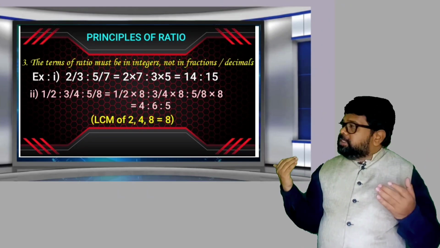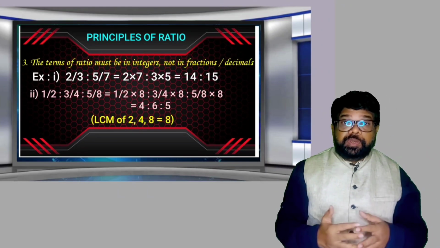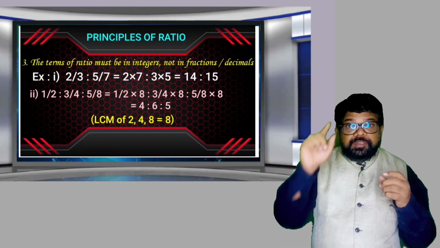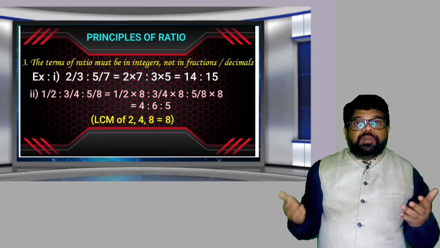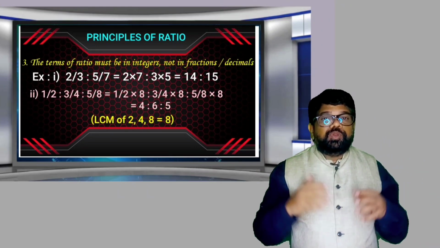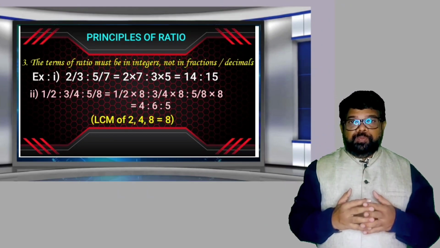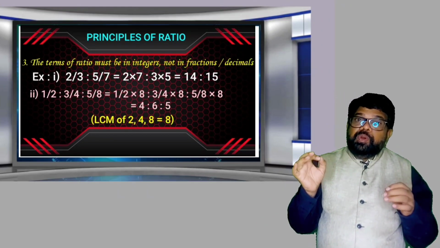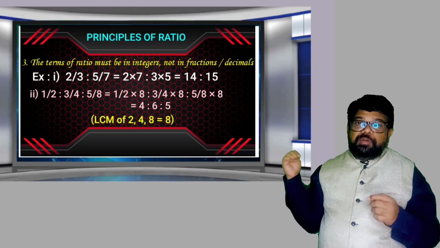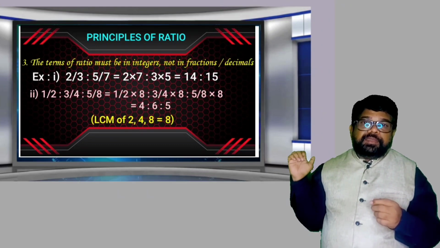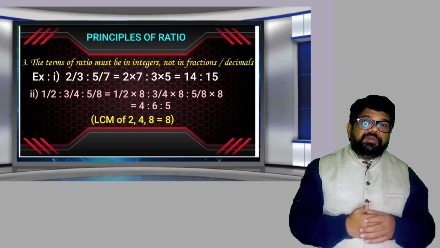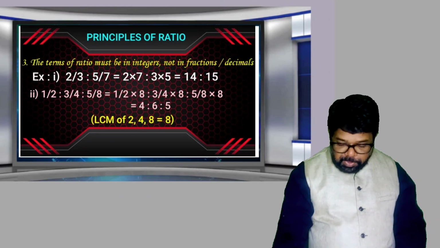Suppose another example is given with more than two fractions, what do you do? If only two fractions are given, simply by cross multiplication we get the terms into integers. Suppose more than two terms are given, what is the method? You have to calculate the LCM of denominators.